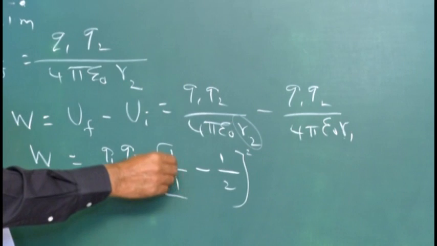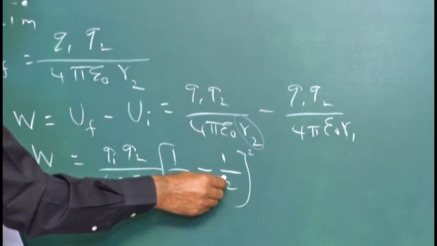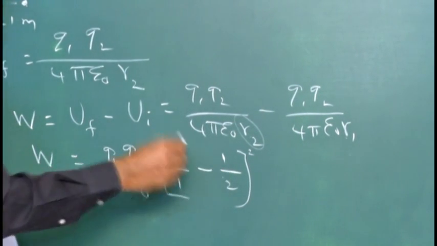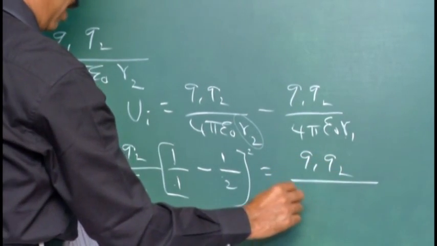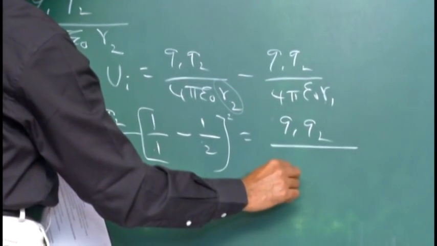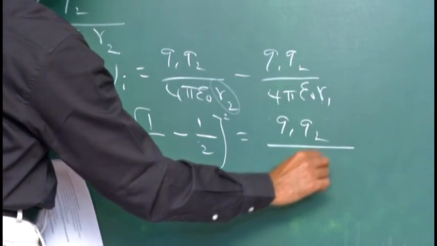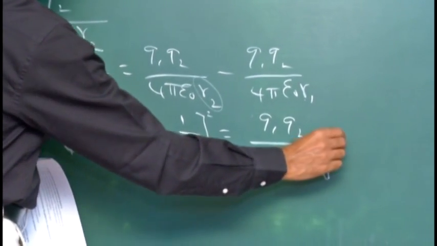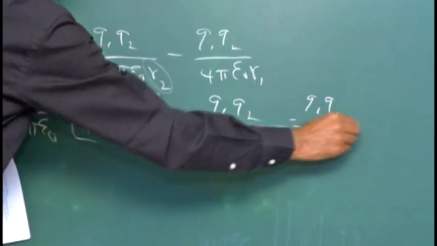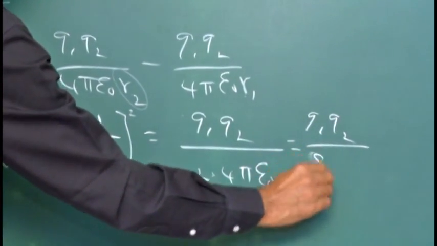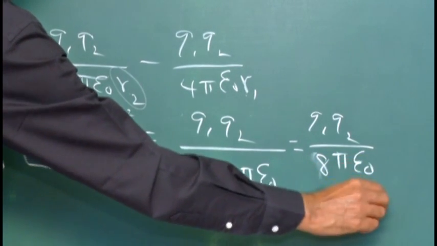So what is that? 1 by 1 is 1, minus half. So what is the result? Q1 Q2 by 4 pi epsilon naught into 1 minus half, which is 1 by 2. So that is equal to 2 into 4, 8. So Q1 Q2 by 8 pi epsilon naught.